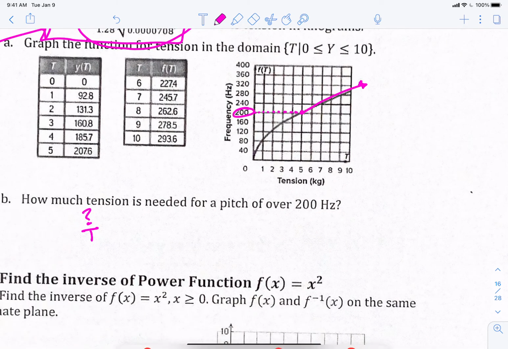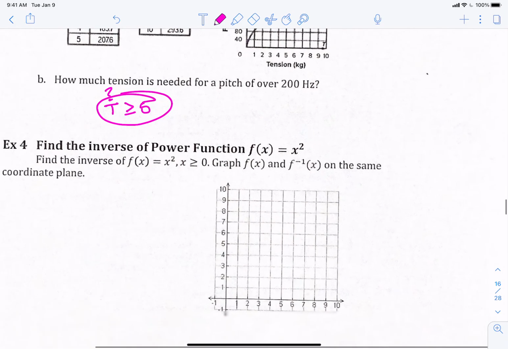Okay, so how do I write that? T has to be what? Greater than or equal to 5. That's all we have to put, right? Does that make sense? Great. Tension has to be greater than 5.